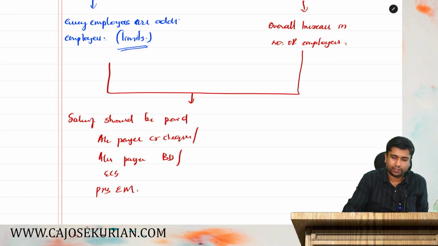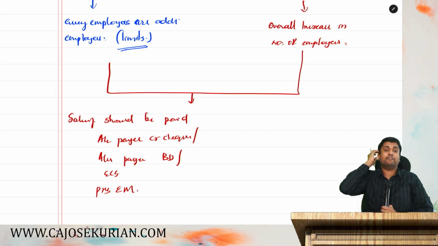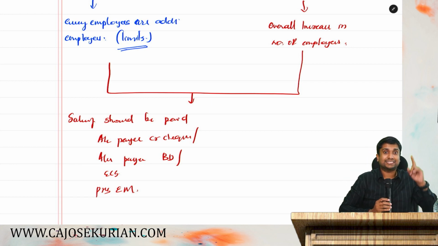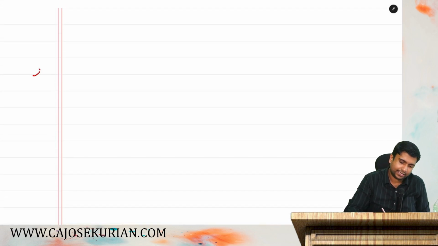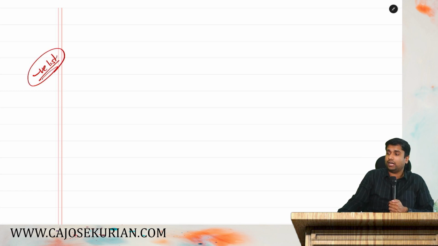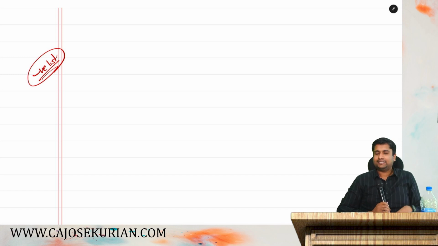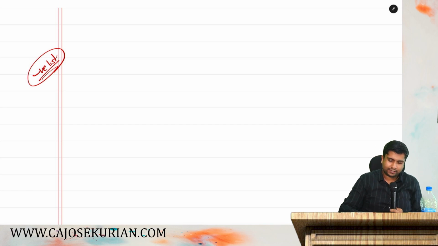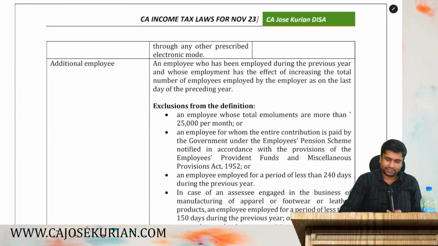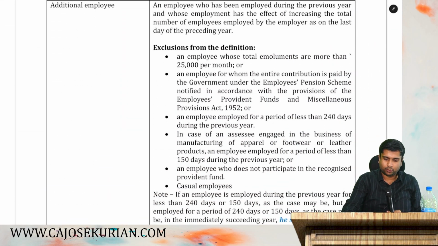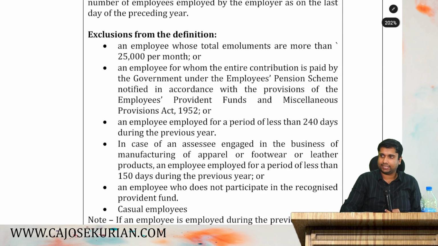Now, friends, there are a few more points that you need to consider. The following employees are never considered as additional employees. There is a negative list for the definition of additional employees. So let's understand the negative list. Let's see which all are the negative list items under 80JJAA. So listen, friends, the negative list, I will show it from here. These are the exclusions from the definition. These are the negative list items.